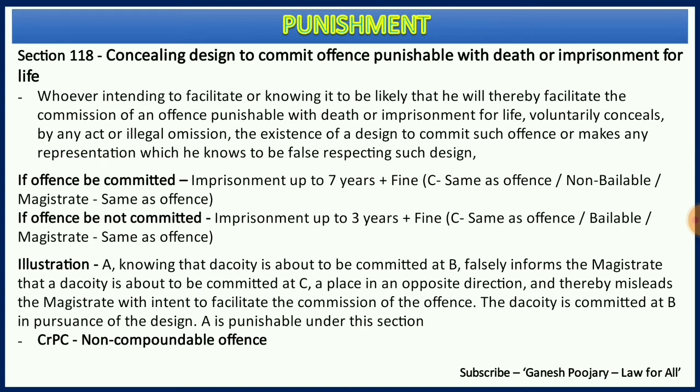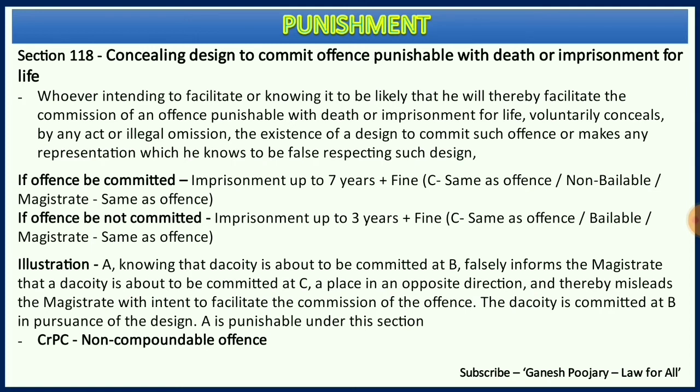With that, let's get into section 118. Section 118 discusses concealing design to commit an offense punishable with death or imprisonment for life. Here there are two major ingredients. One, there is an offense which is going to take place which is punishable with death or imprisonment for life, and there is a person who knows that this is going to happen but is concealing such design. What happens in that case?